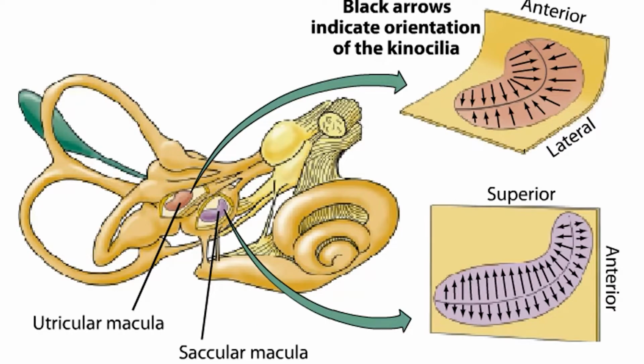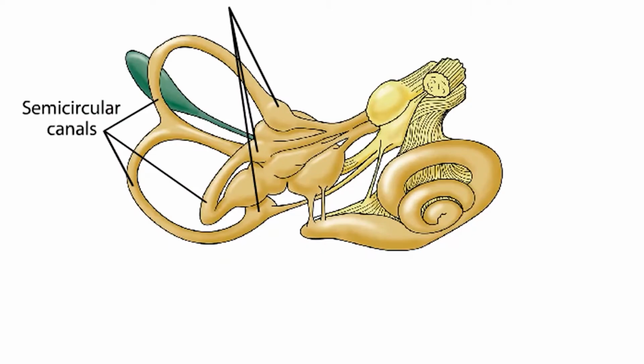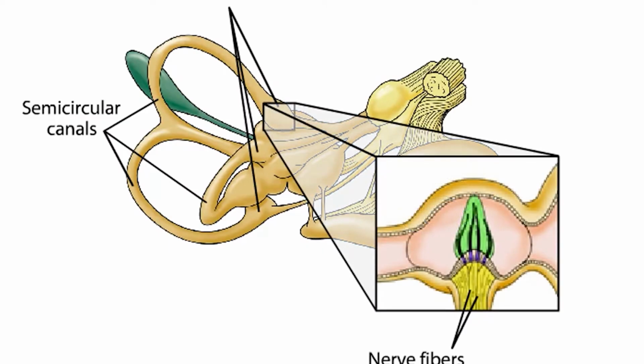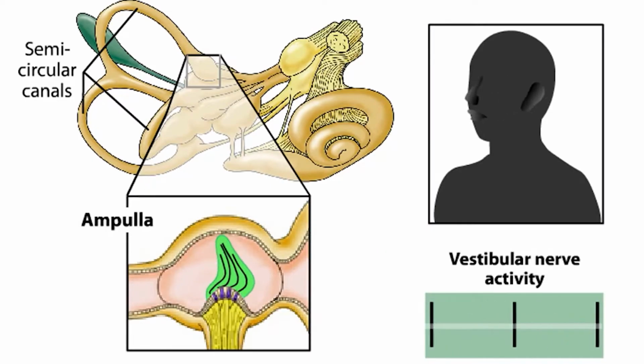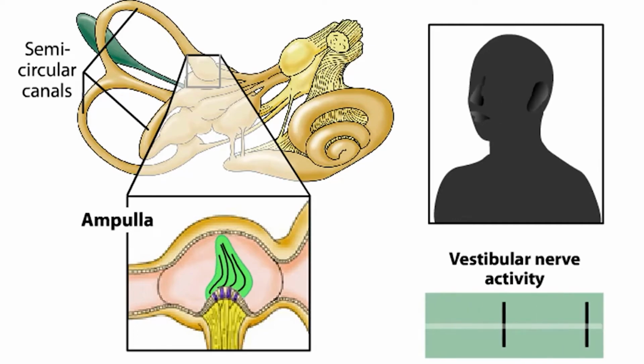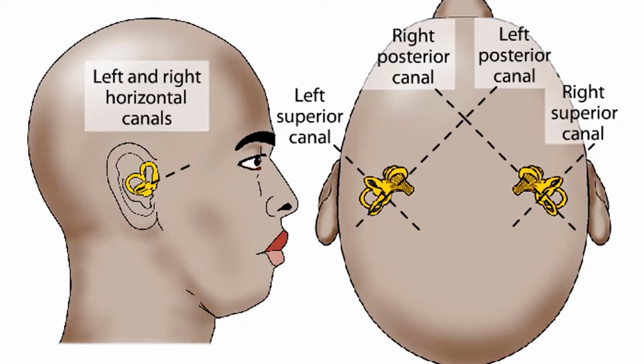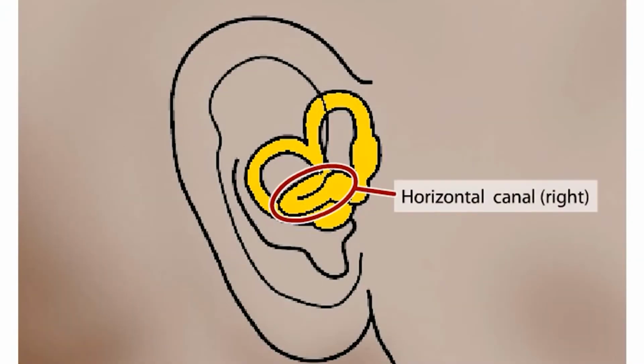The vestibular system uses this information about movement obtained via the semicircular canals and otolith organs to maintain balance, stability, and posture. One way it does this is through its involvement in reflex actions. For example, the vestibulocochlear reflex is a mechanism involving connections between the vestibular system and the muscles of the eyes that allows our gaze to remain fixed on a particular point even when we move our heads.